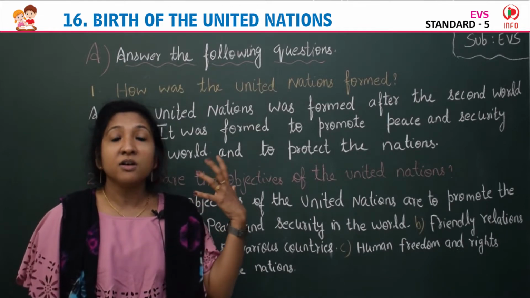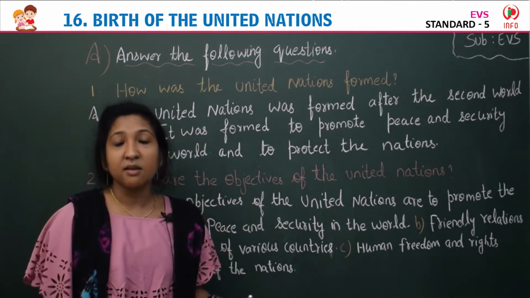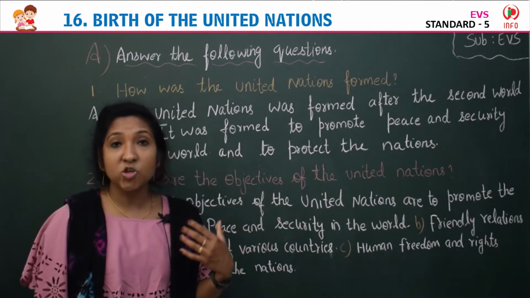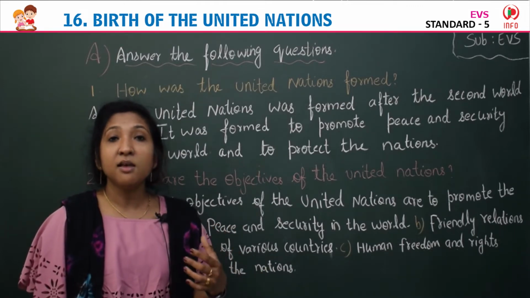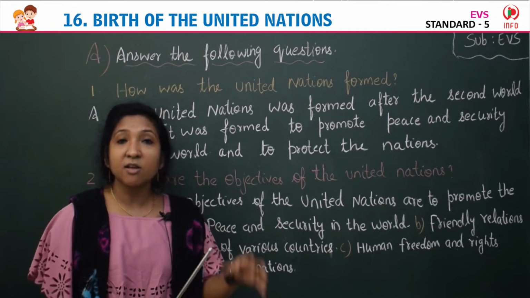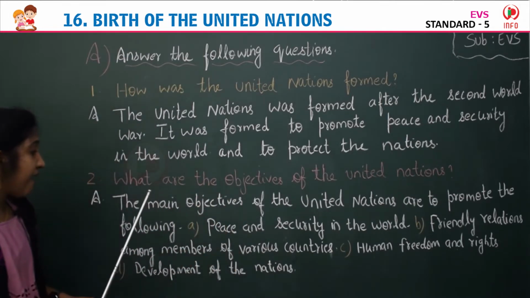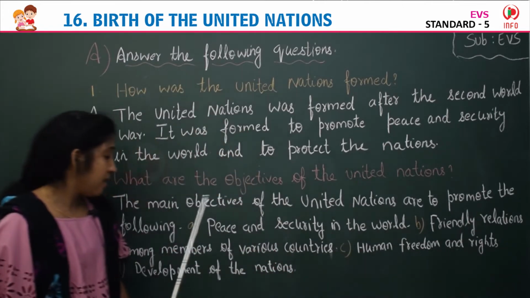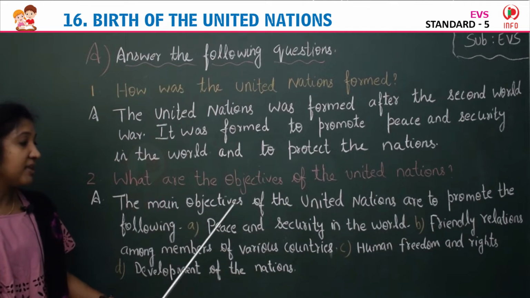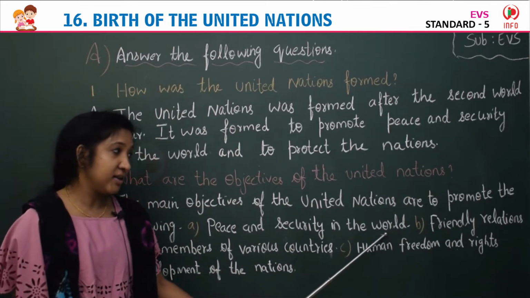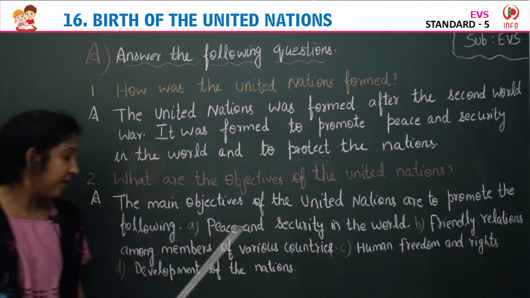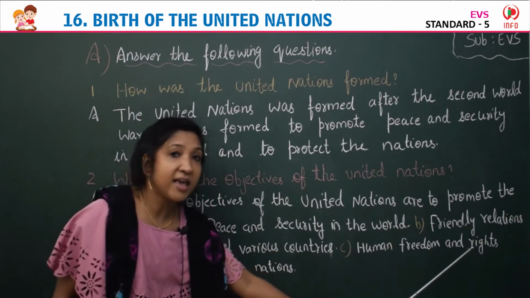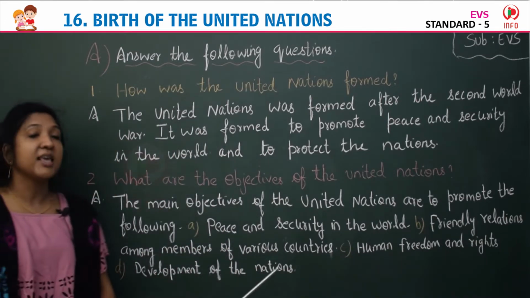Then also it worked for human freedom and rights. Then also for the development of all the countries, like increase in food production, medical facilities, education facilities, etc. That is called development of nations. So the answer: the main objectives of the United Nations are to promote the following. A, peace and security in the world. B, friendly relations among members of various countries. C, human freedom and rights. Last one, development of the nations.